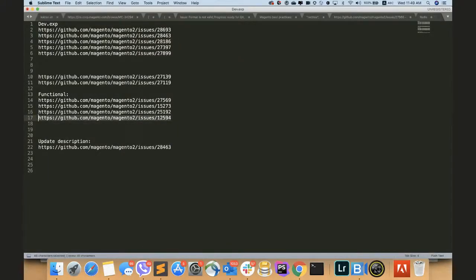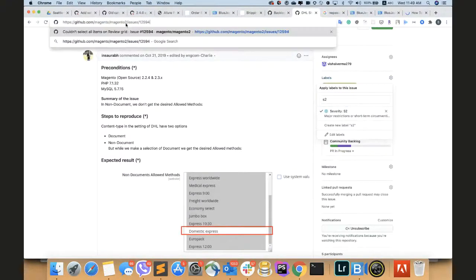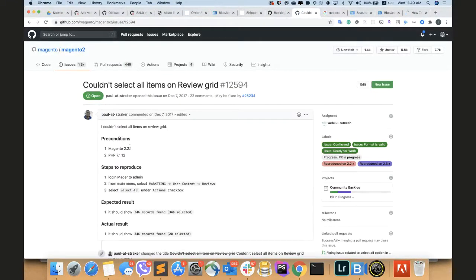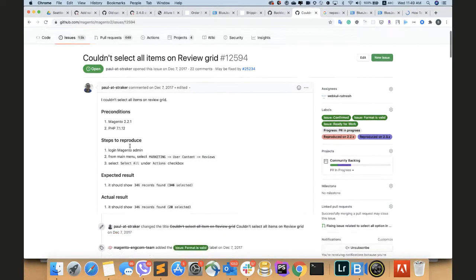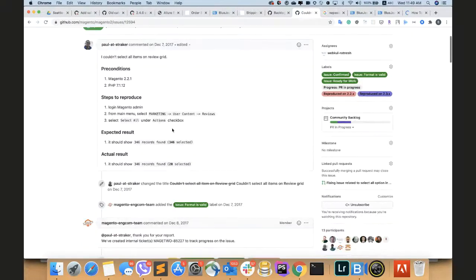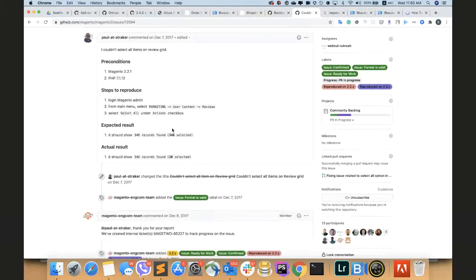Okay, and the last one. Yeah, it's a pretty old bug related to the review grid and in general to all our old grids. Just for some information, currently in Magento we have two types of grids.